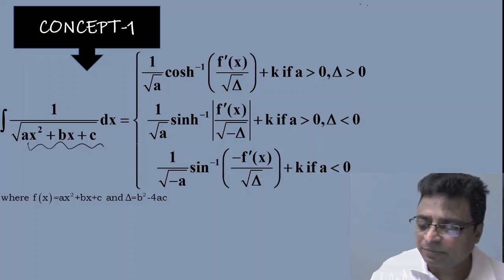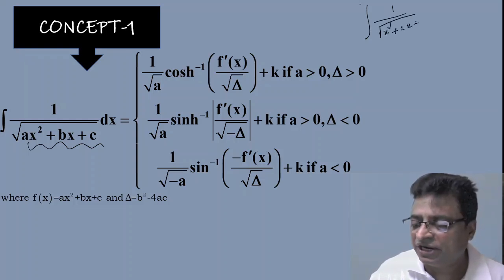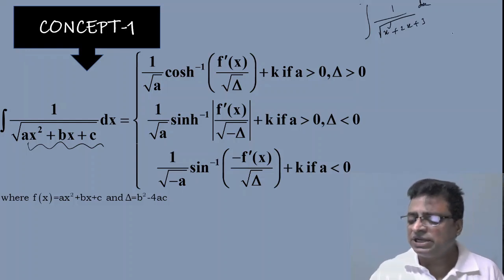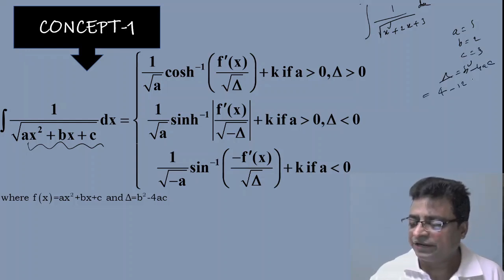For example, suppose this question is given: 1 by root of x square plus 2x plus 3. How to solve? Obviously here a is equal to 1, b equal to 2 and c equal to 3. My delta is equal to b square minus 4ac, that is 4 minus 12, which equals minus 8, which is negative.